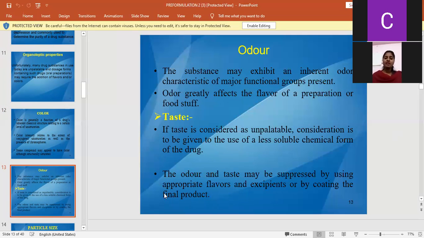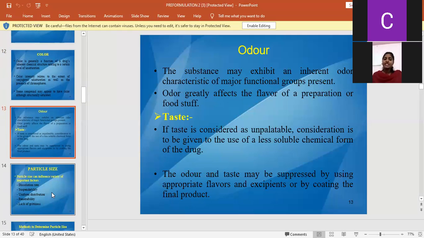And next, if taste is considered unpalatable, meaning an unpleasant, bitter taste, consideration is to be given to the use of a less soluble chemical form of the drug. The odor and taste may be suppressed by using appropriate flavors and excipients or by coating the final product.